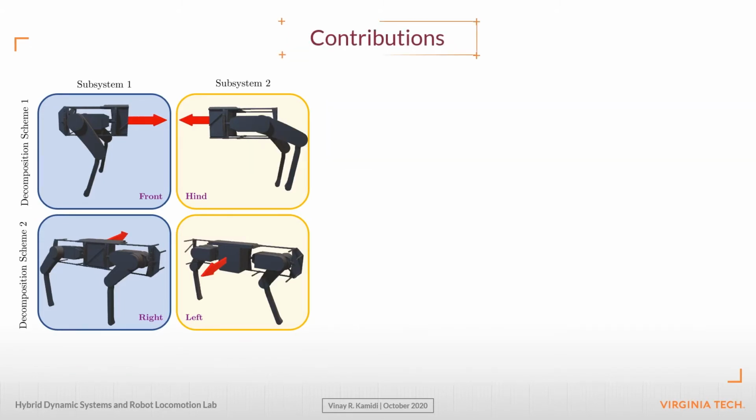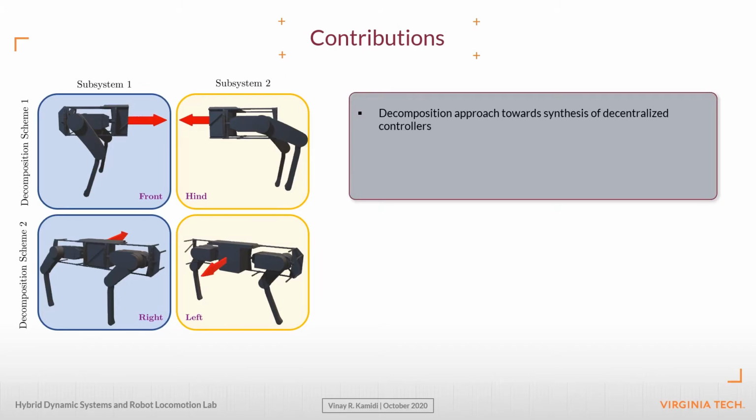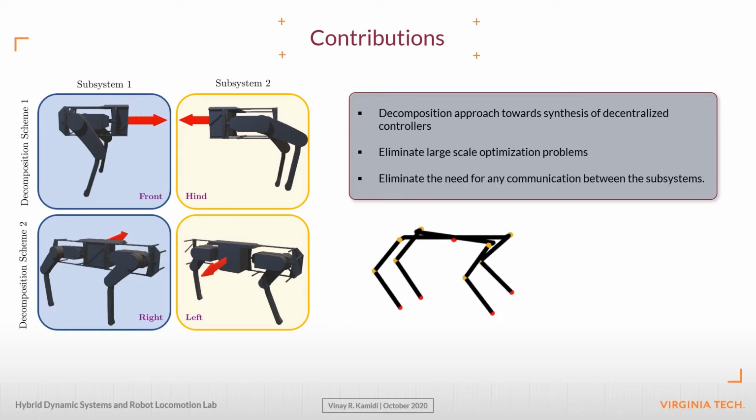We introduce an alternative approach, a decomposition approach, to tackle the challenges of synthesizing decentralized controllers. This approach assumes the existence of exponentially stabilized orbits by centralized controllers. With this assumption, we eliminate the need to set up large-scale optimization problems for tuning controller parameters, which would have been necessary if we were to consider the general decentralization approach of synthesizing controllers from scratch. Furthermore, we will show that we can achieve exponentially stabilizing decentralized controllers for a quadrupedal robot, as shown in the animation below, without the need of any communication between the subsystems.